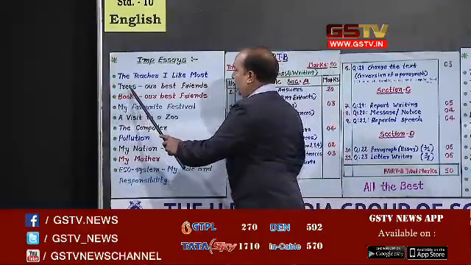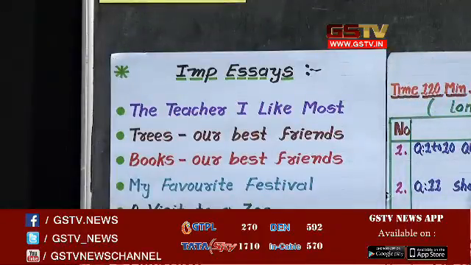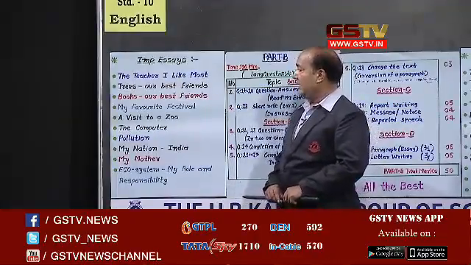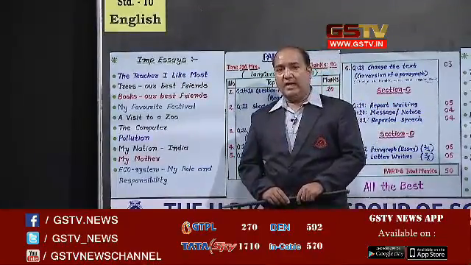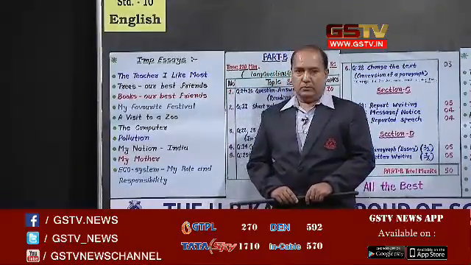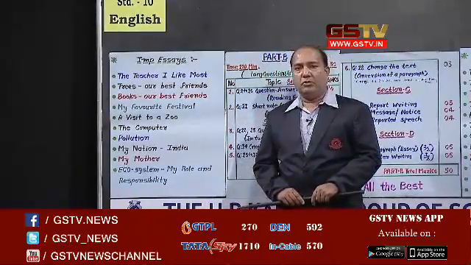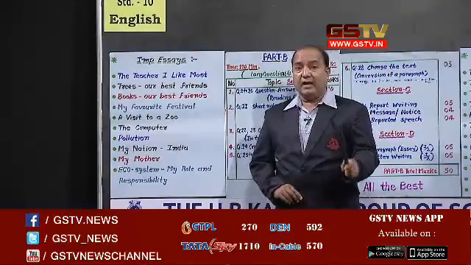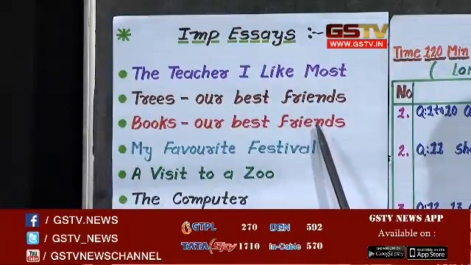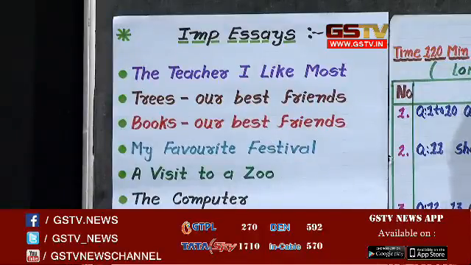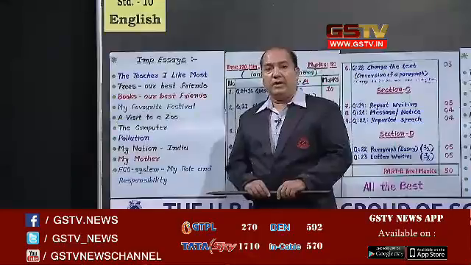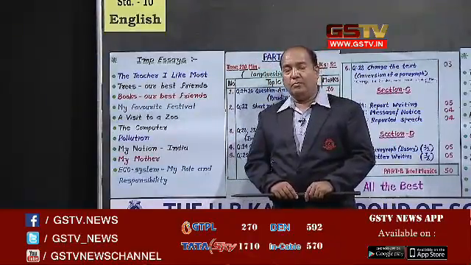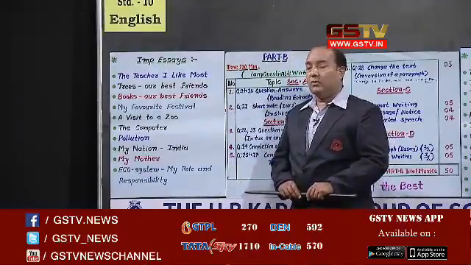Another is trees are our best friend. Students, in this essay you should write the introductory paragraph first, as we know that trees are our best friend. Trees are one of the most important gifts of God to human beings. And then there are again the clue lines to help you, and you should write your essay including all these clues. No doubt you can write other points also, but you must include all the clue points.